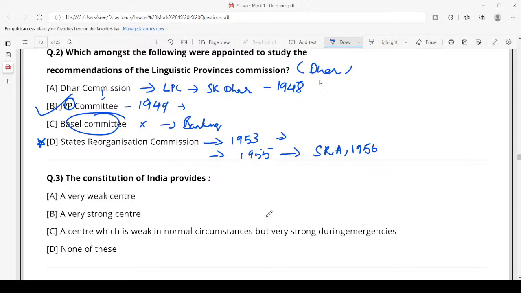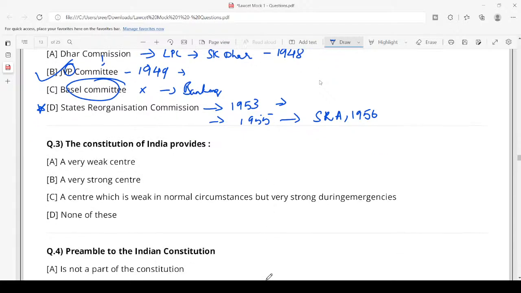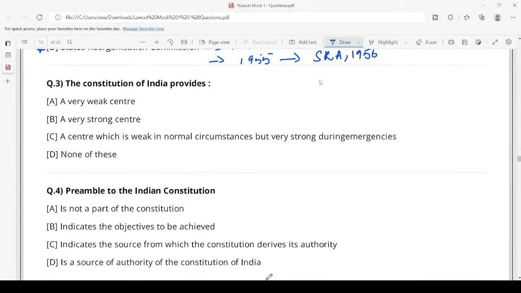Next. Hi everyone, I can see some comments there. The Constitution of India provides a weak center, a very strong center, a center which is weak in normal circumstances but very strong during emergencies, or none of these. What do you think is the answer? A very strong center.